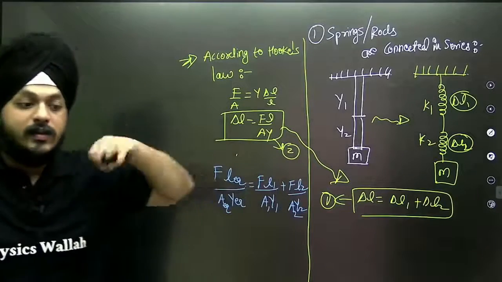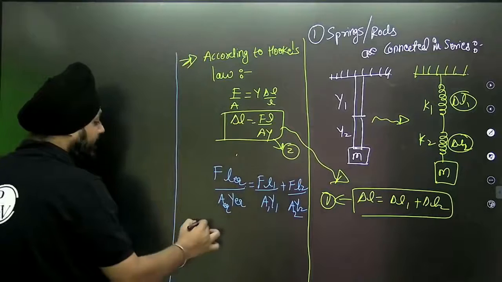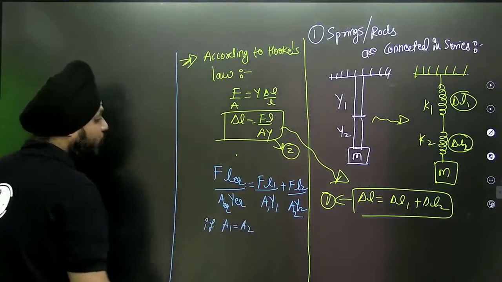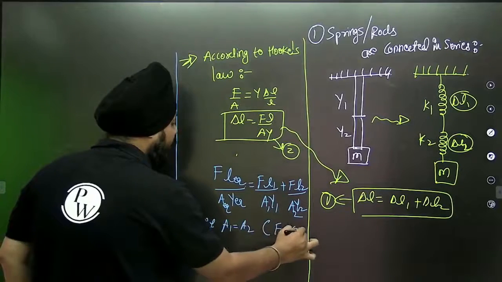Now suppose the cross-section areas of both are equal, A1 equals A2, and F is constant in both.